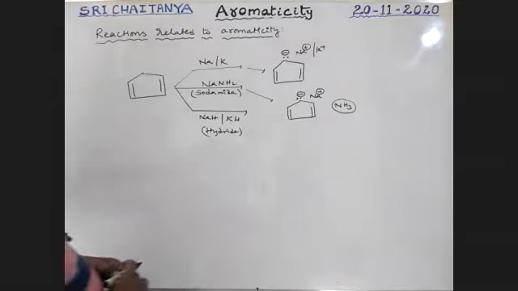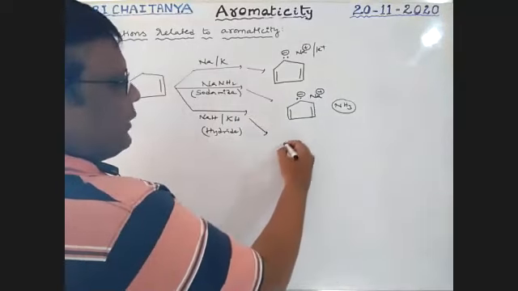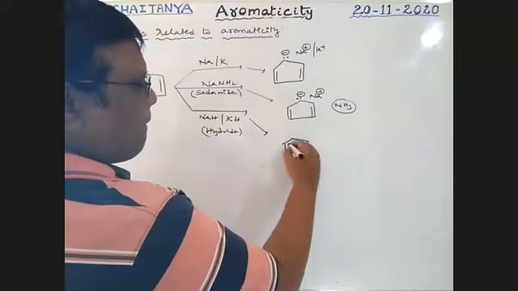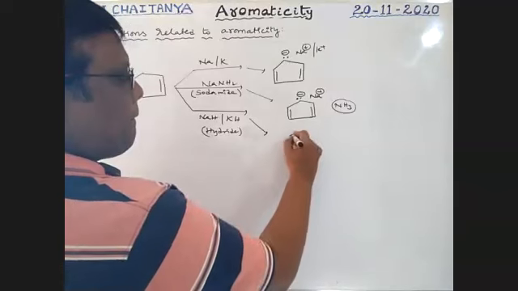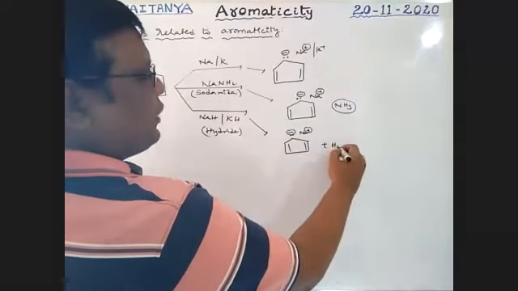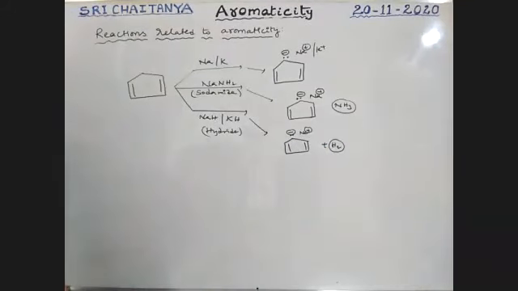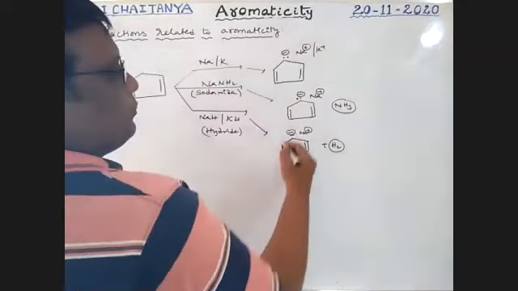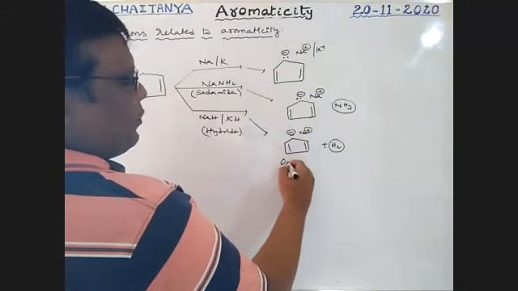Next, if this one is involved in the reaction, it gives Na plus with H2 as byproduct. So all these are quasi-aromatic.